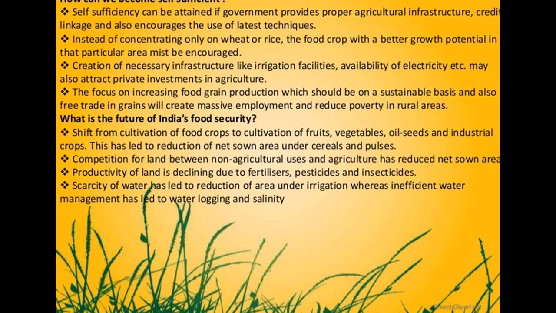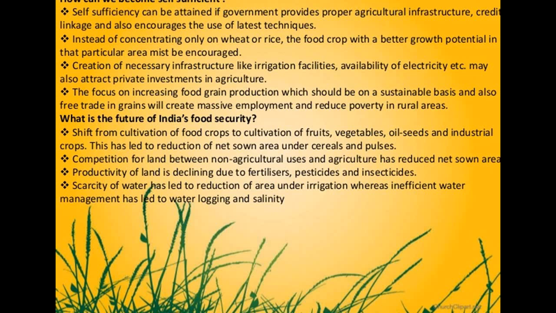Now, what is the future of India's food security? The shift that happened came from cultivation of food crops to cultivation of fruits, vegetables, oil seeds, and industrial crops. This has led to a reduction of net sown area under cereals and pulses. So basically, there is a certain shift away from food crops. Fruits, vegetables, oil seeds, and industrial crops are there.